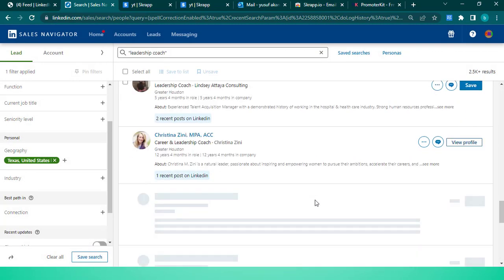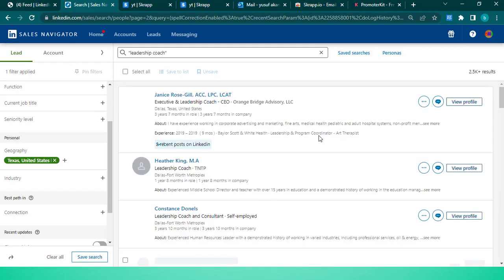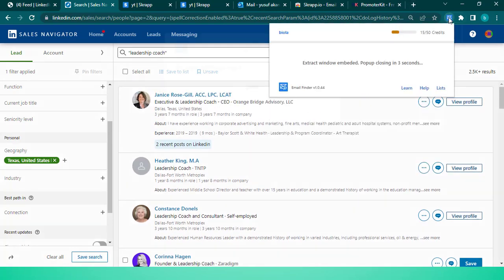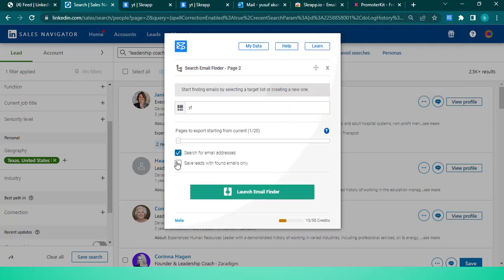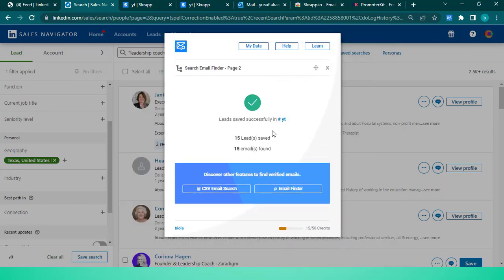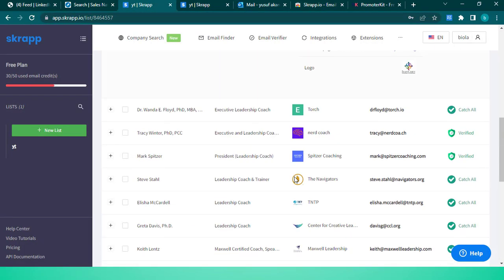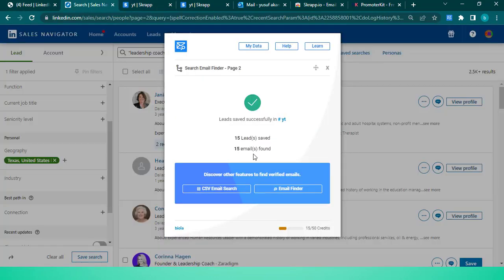On LinkedIn, you usually have 25 people on the page. So I'll go to the next page now. Page 2. You can see this page 2. Then I'll click on scrap again. I will choose the list YT that I created. I will check this and click on launch email finder. If I go to this place again, they have already been added. You can see I've used 30 out of the 50 credits I'm given for free. You know, scrap.io will give you 50 credits for free. So I've used 30 from these 2 pages I've done.